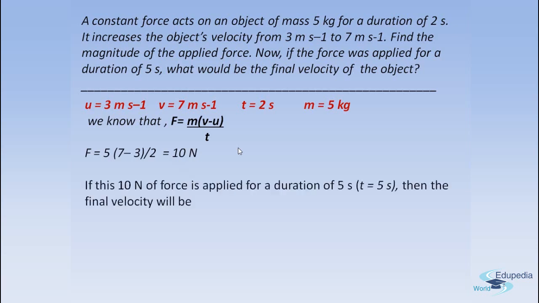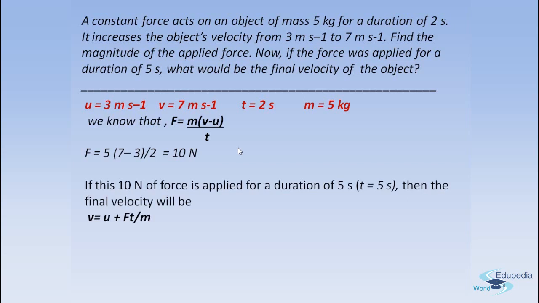Now, if this same 10 Newton force is applied for a duration of 5 seconds, then what will be the final velocity? Final velocity will be equal to u plus Ft by m, right? Because how did we write u plus Ft by m?